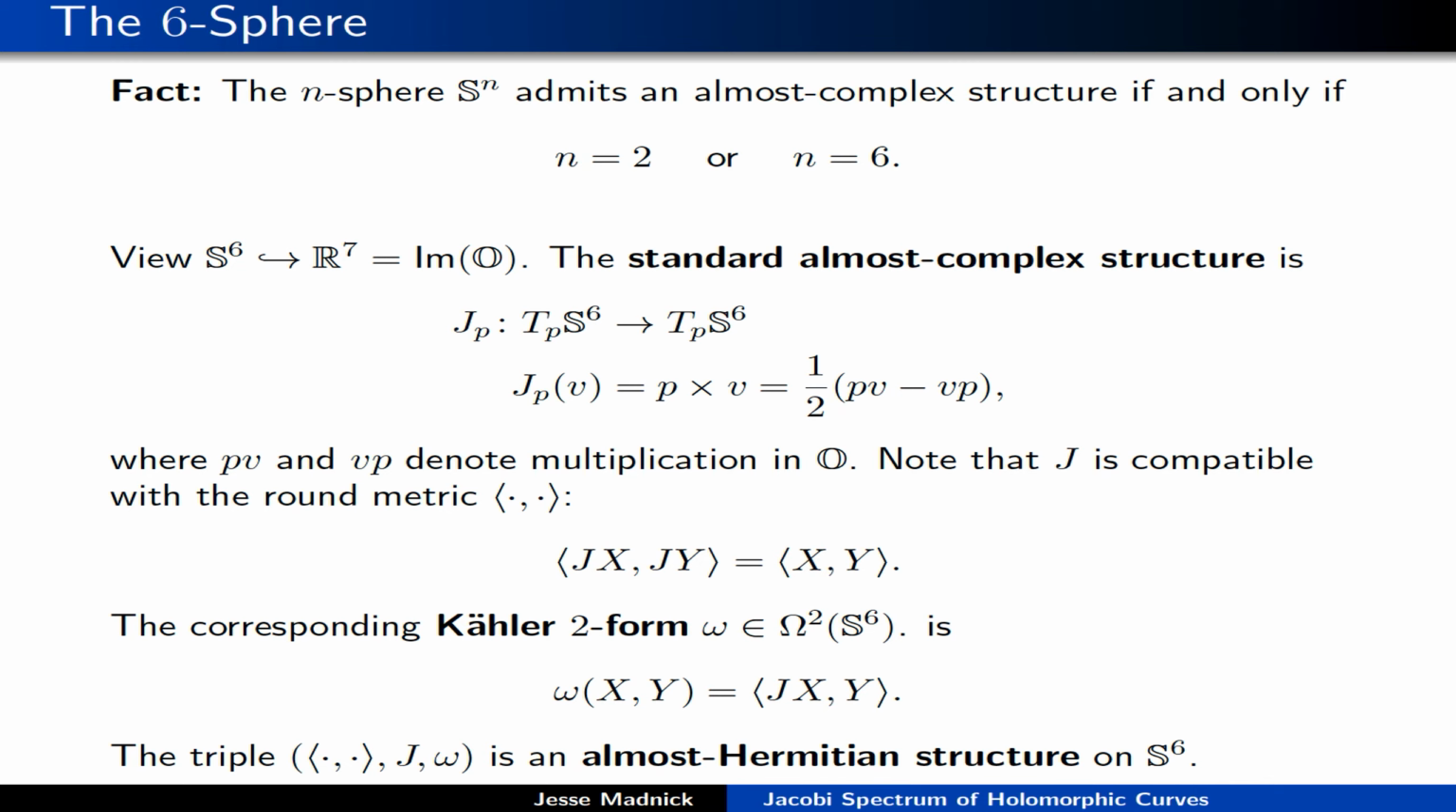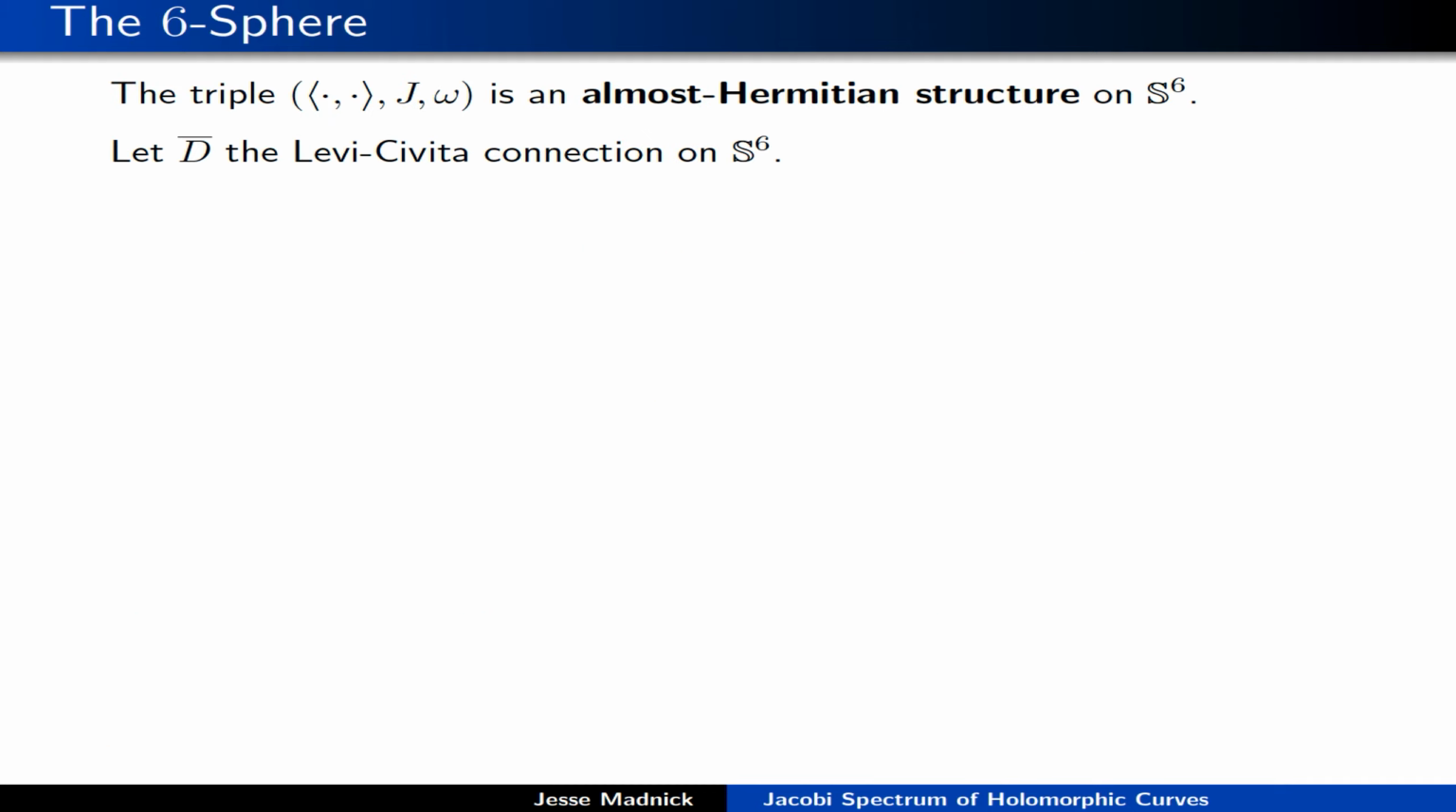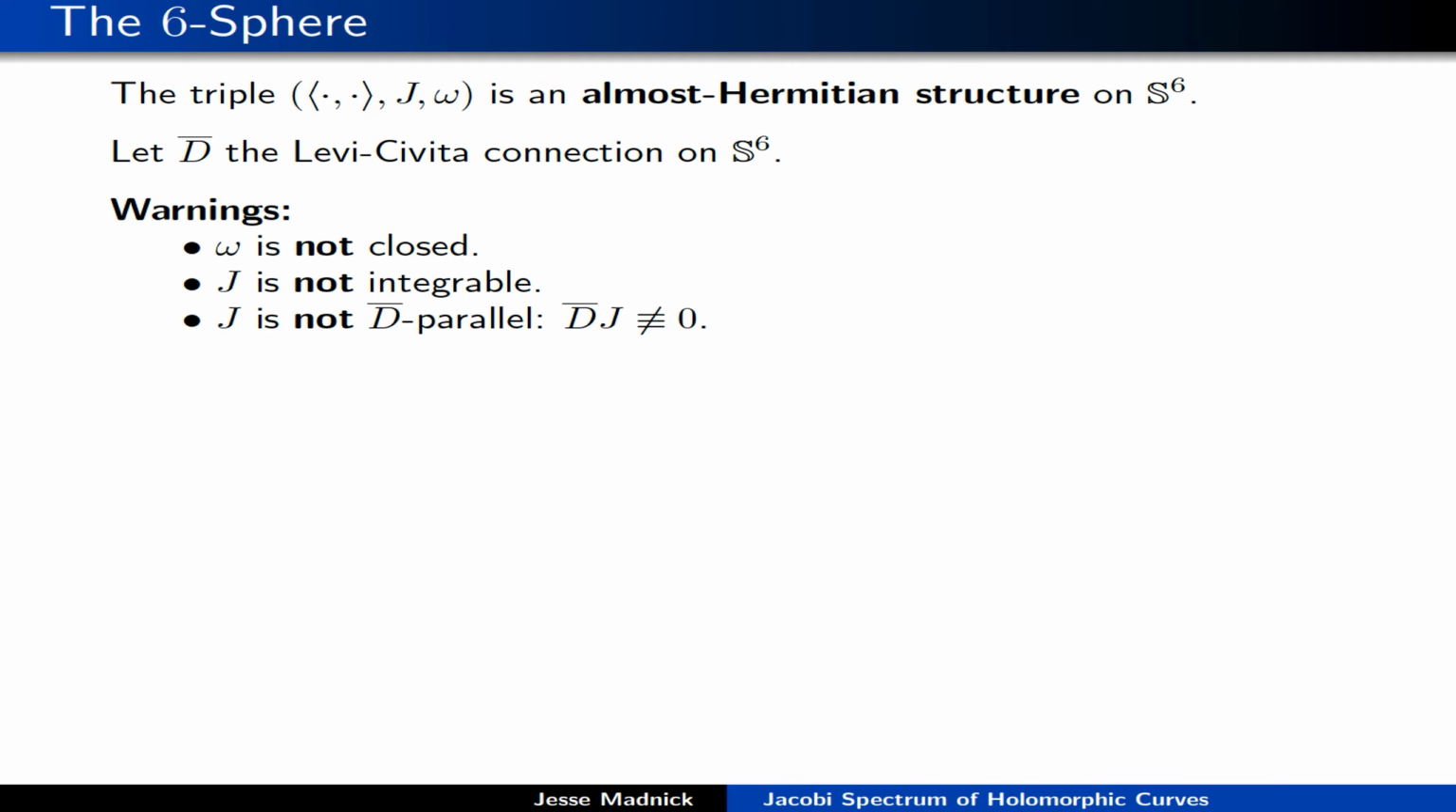Okay, so this is what we get by working on S6. Recall that our notation was that d bar is the ambient connection, so it's the Levi-Civita connection on S6. Unfortunately, this almost Hermitian structure doesn't have all the nice features that one might want. It's certainly not Kähler, for a variety of reasons. Omega is not closed, so omega is not a symplectic form. It's non-degenerate, but it's not closed.